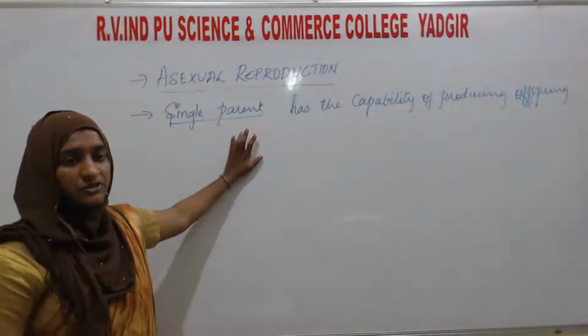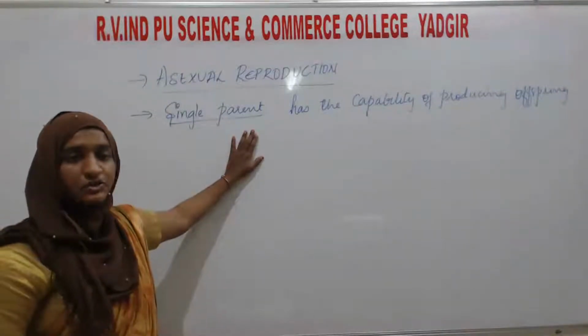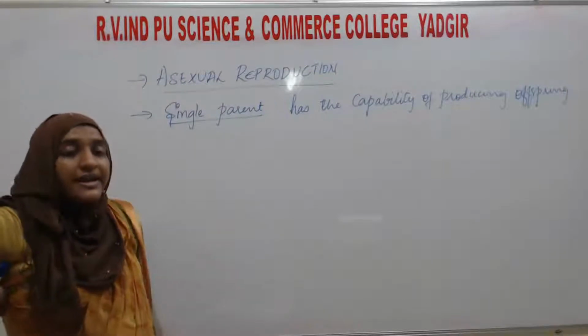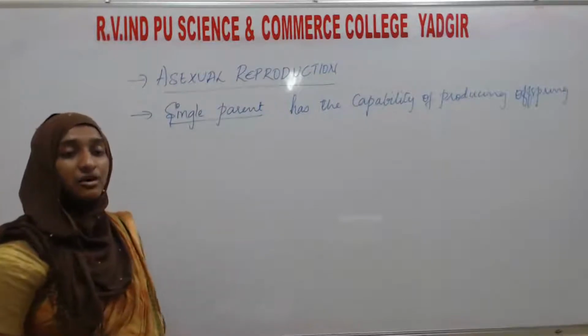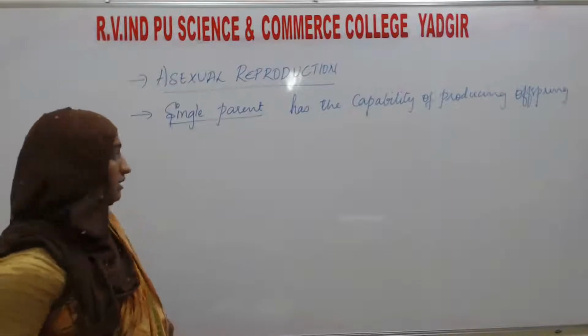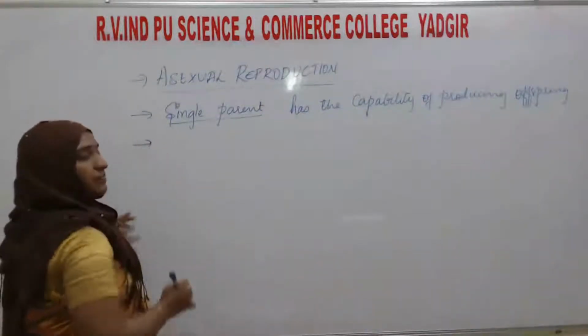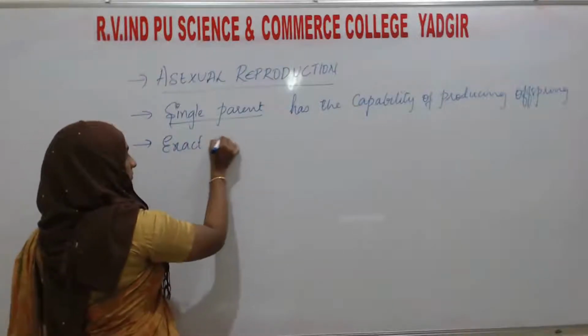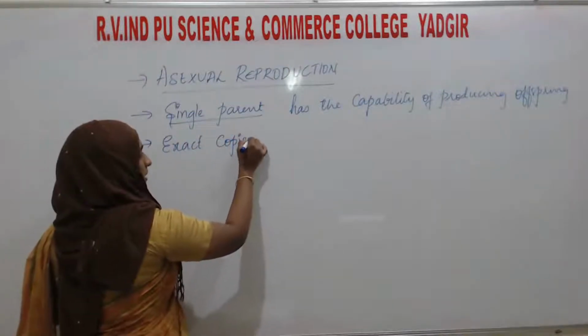The offspring are not only identical, they are exact copies of their parents.